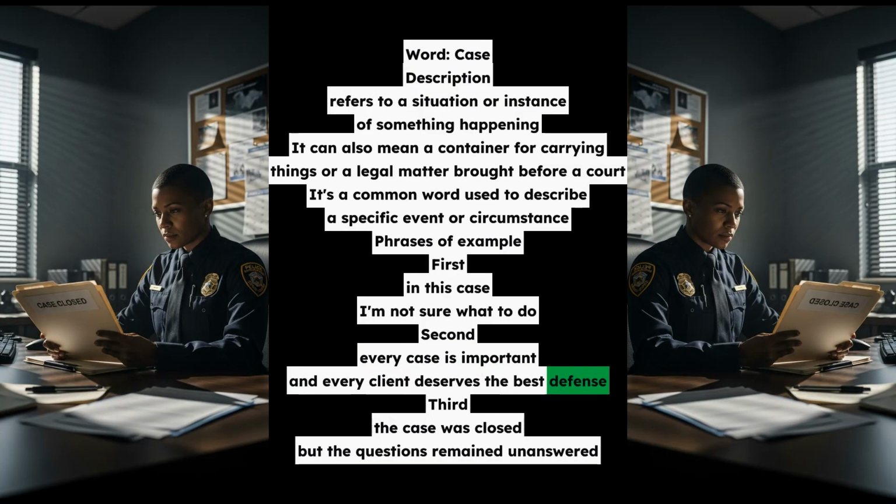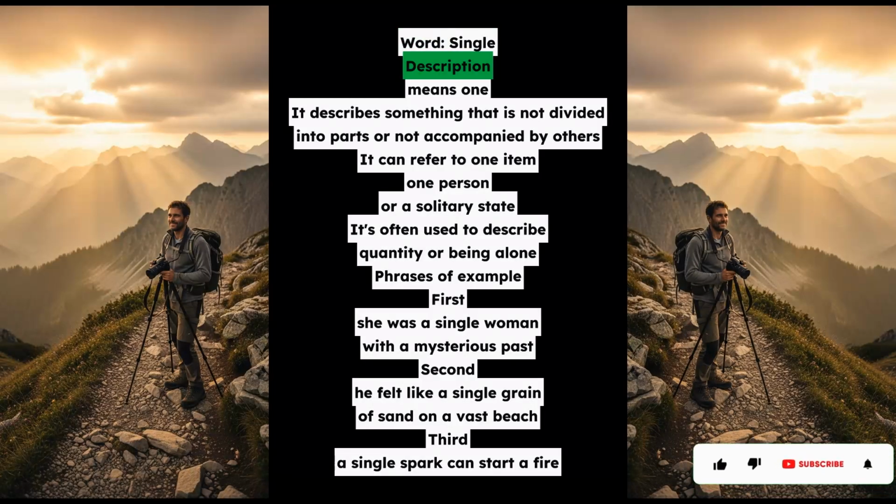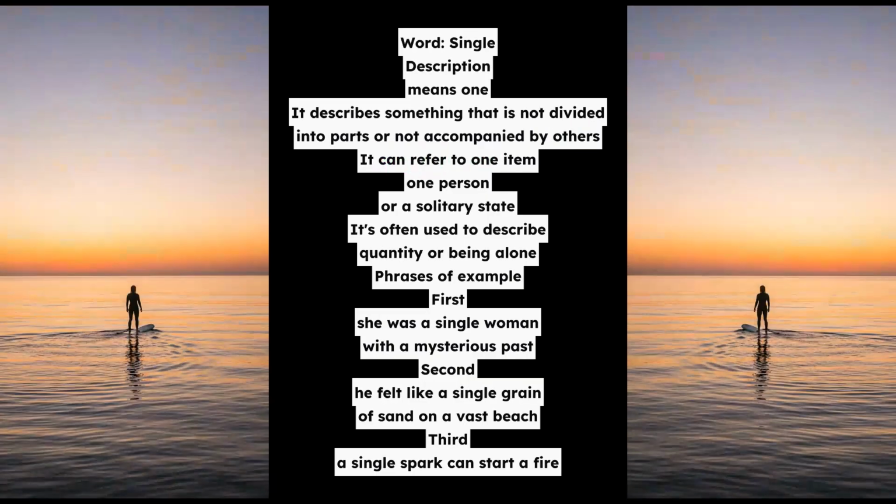Word: single. Description: means one. It describes something that is not divided into parts or not accompanied by others. It can refer to one item, one person, or a solitary state. It's often used to describe quantity or being alone.